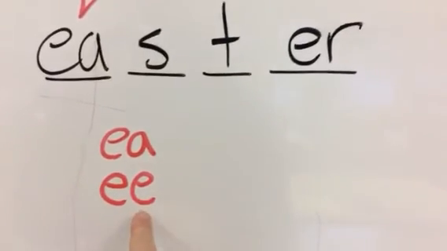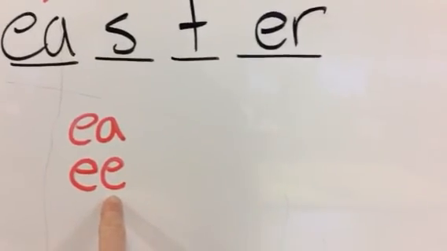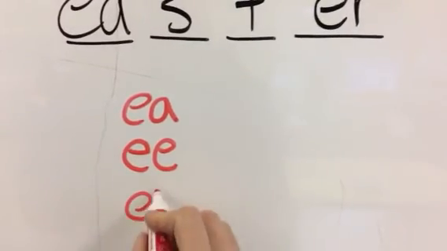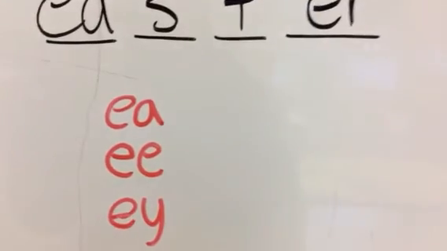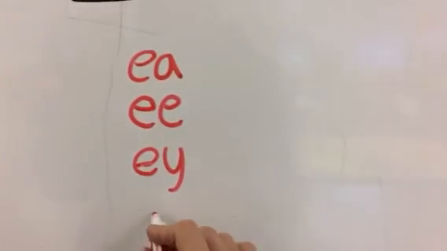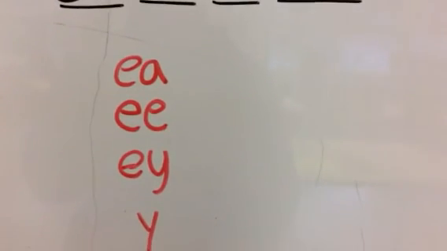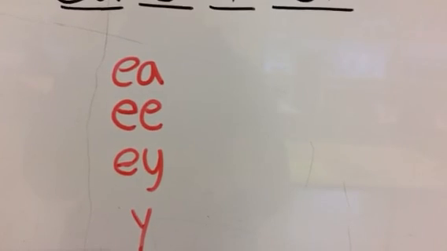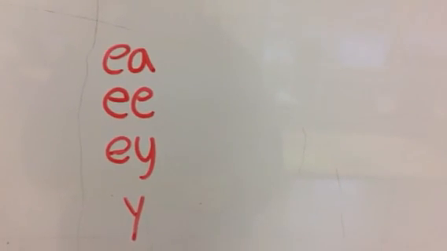EE, often in the middle and sometimes at the end. And EY is used when it's a noun and it's found at the end, such as donkey, and Y, found at the end of a word, but it's used for words that are descriptive words or verbs. Okay?